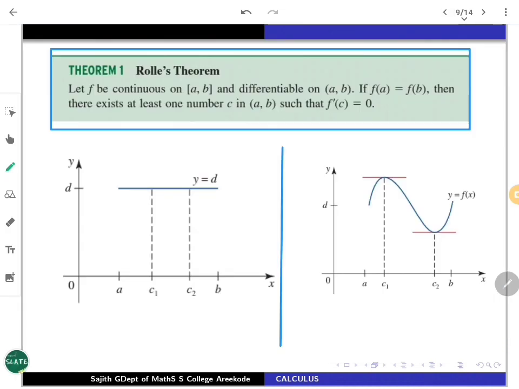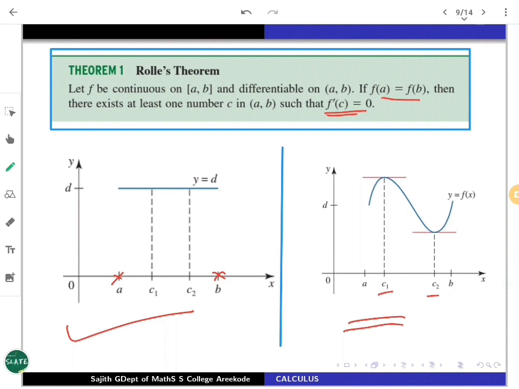The statement is: f is continuous on the closed interval [a, b] and differentiable on the open interval (a, b), and this condition you remember. Then it guarantees at least one number c where f'(c) = 0. As I mentioned before, if it is a constant function, the first figure will guarantee that every point between A and B gives such a condition for you. You are not worrying about A and B, all other points here also. But in the second situation, which is not a constant function, you'll still be able to find so many c's, c1 and c2, which are suitable for Rolle's theorem.